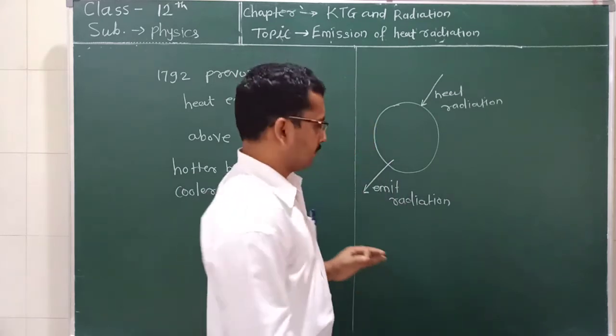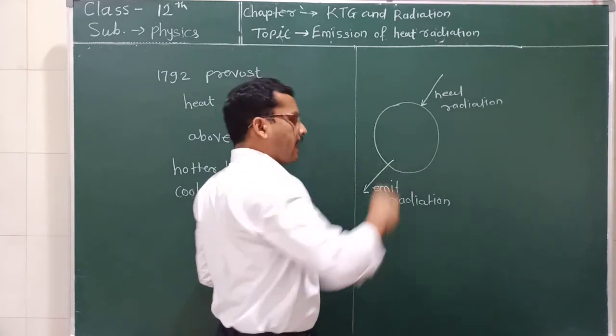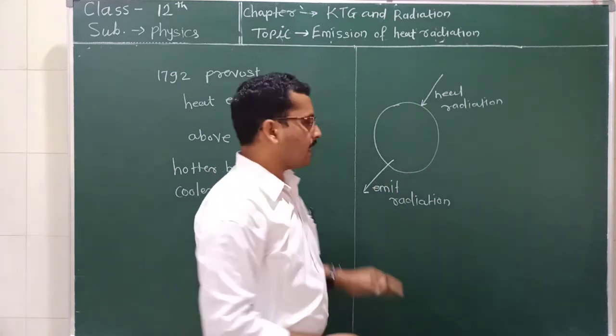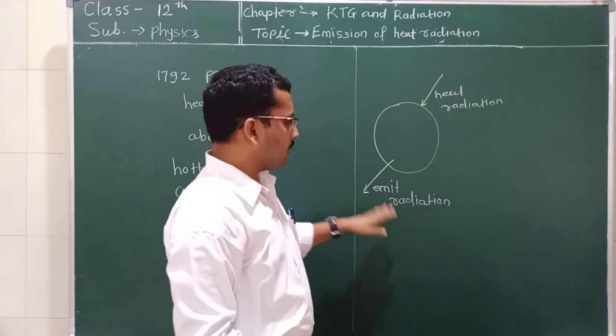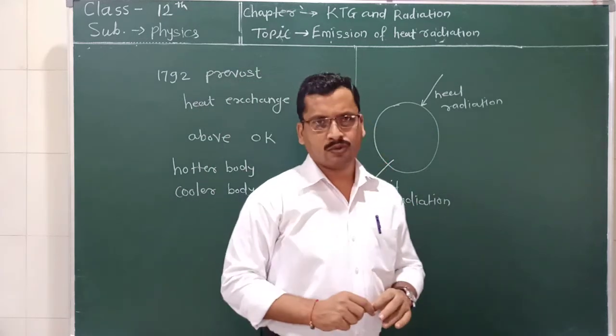And if the body emits more than it absorbs, that is, the rate of emission is greater than the rate of absorption, then the body cools.